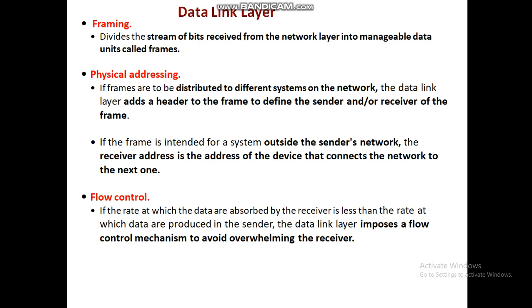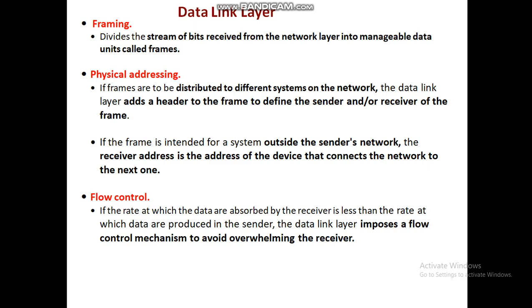If the frame is moving outside a network, then the receiver address represents another network's address and the host address. Another mechanism, flow control, is controlled by the data link layer. Flow control is also known as flow regulation. Let us assume a sender is a high speed machine and the receiver is a slow speed machine. In such an occasion, there is a chance of loss of frames, so there must be a controlling mechanism to save the frames.